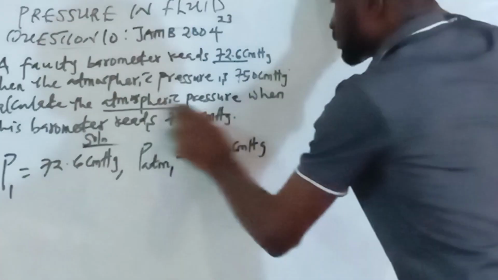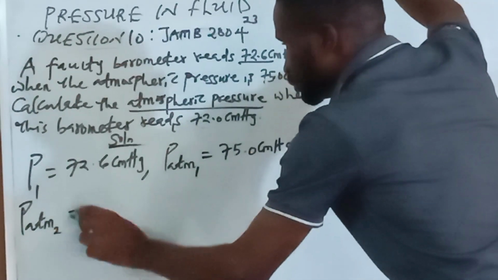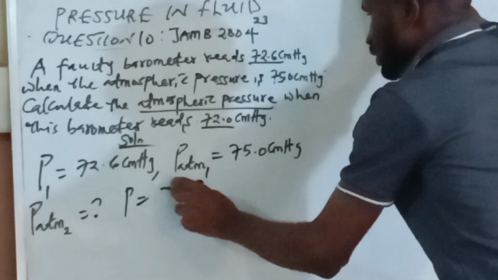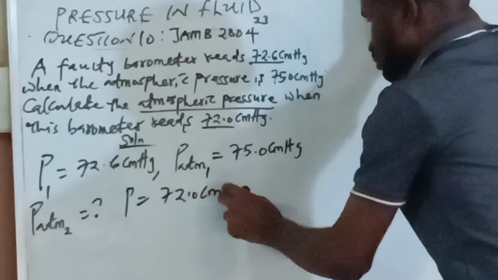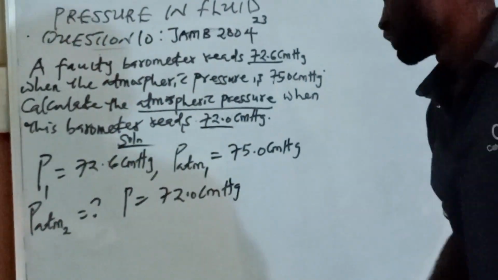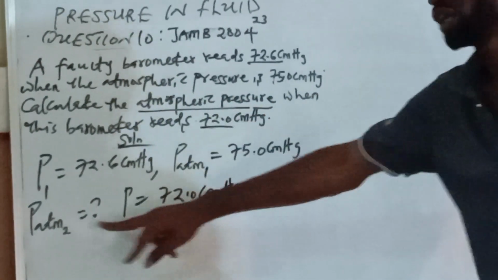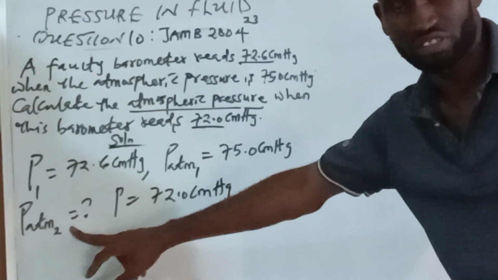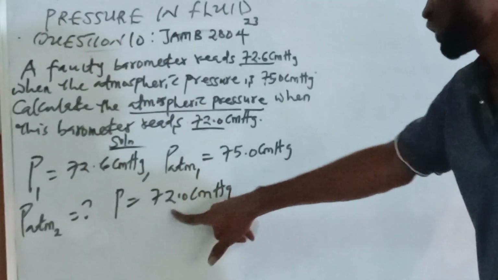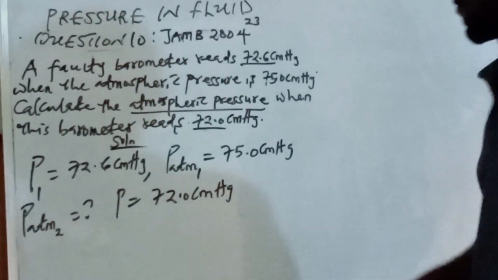They say we should calculate the atmospheric pressure, so PATM2 is the question mark, when our normal pressure is 72.0 centimeter mercury. We are looking for the second atmospheric pressure when the normal pressure is 72.0 centimeter. Okay? So I'll start solving.